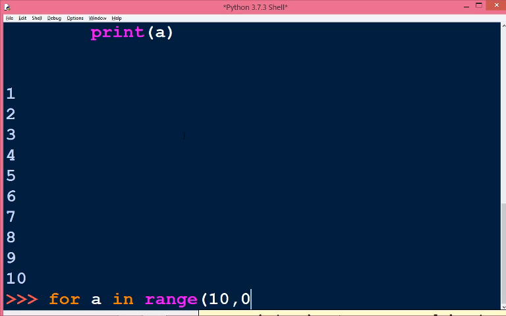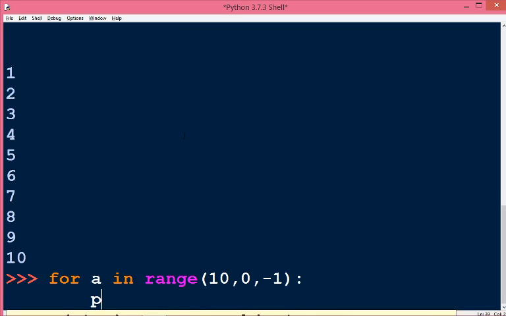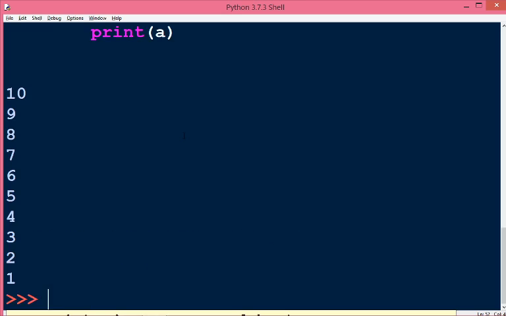And we have to put the step value here. Always remember that if you want to print a sequence in decreasing order, then you have to give the step value in negative, like this. Now if we print the statement a, then it will give the result from 10 to 1.